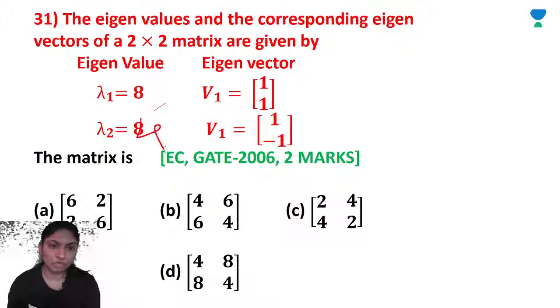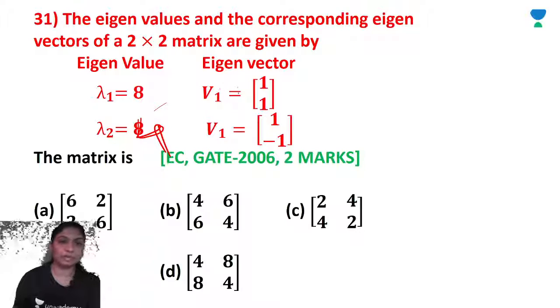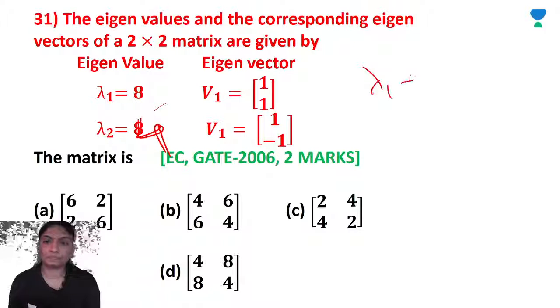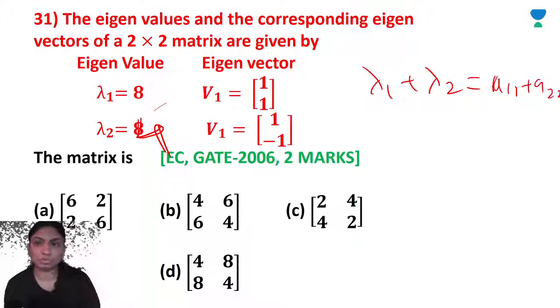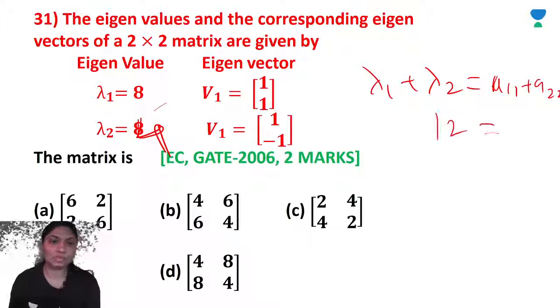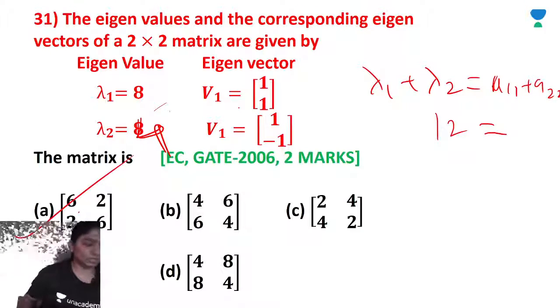Lambda 2 is here 4. Lambda 1 plus lambda 2 is equal to 4. A11 plus A22, so 12 is equal to 6 plus 6, 12. Right. A is the correct option.